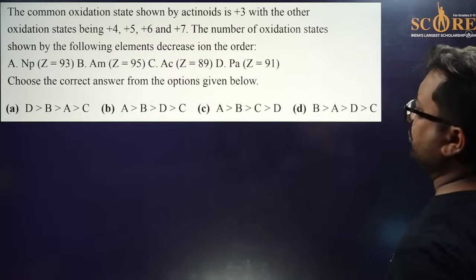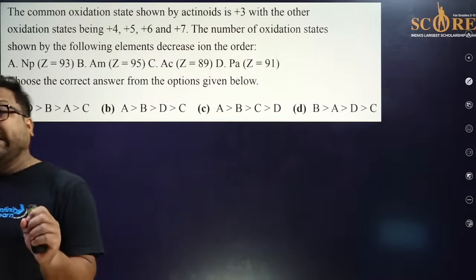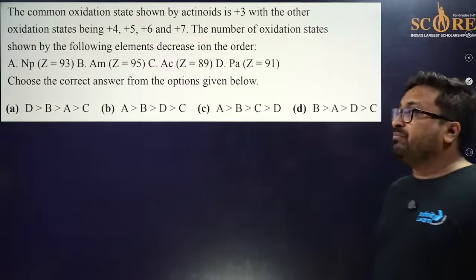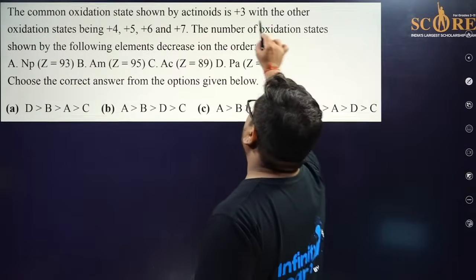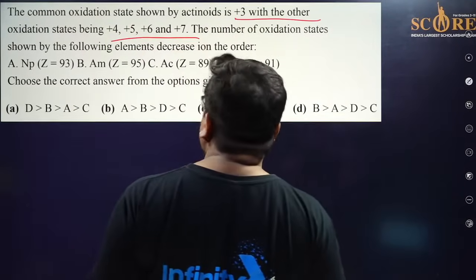This is a very simple question. Of course, this is very simple, but it requires a lot of attention. So I'm expecting you can answer this question. The common oxidation state shown by actinides is +3, with other oxidizing agents. Arrange the following elements according to the number of oxidation states shown.